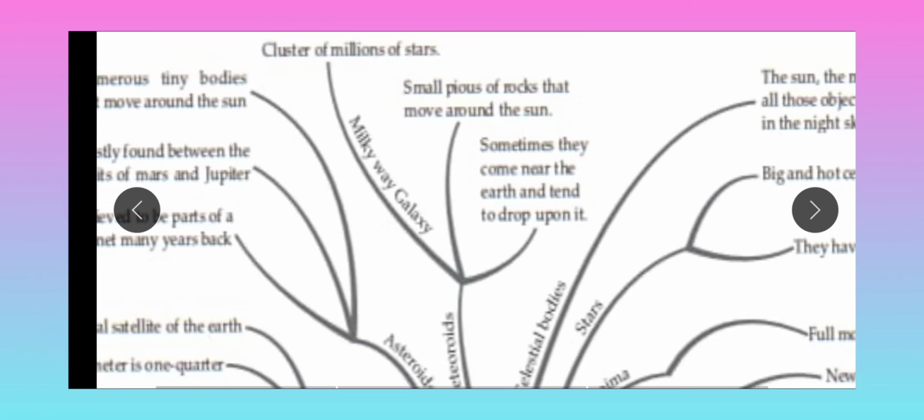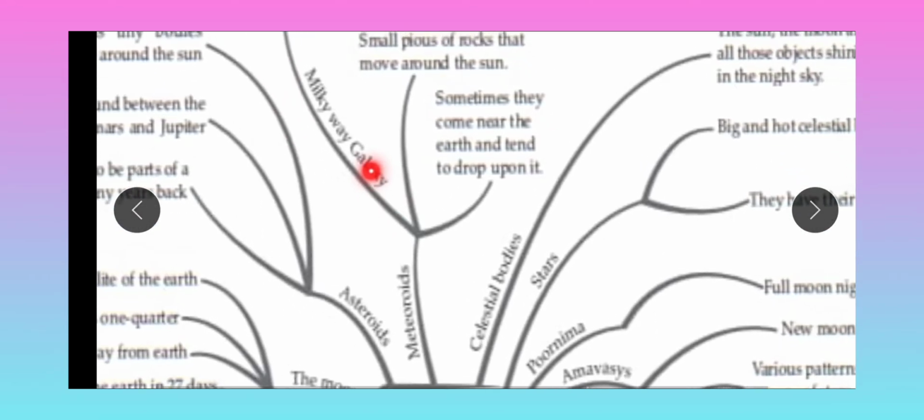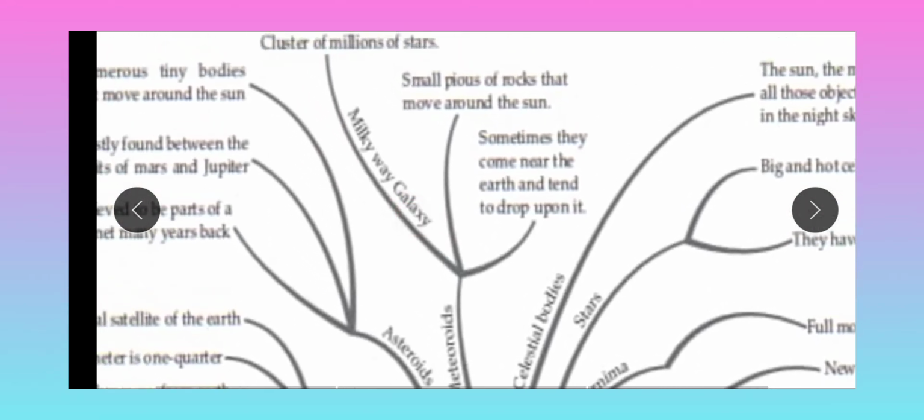Sometimes they come near the Earth and tend to drop onto it. On 26th April, it was said that one meteoroid will come near the Earth. Now the Milky Way galaxy: we people are living in a galaxy that is called the Milky Way.